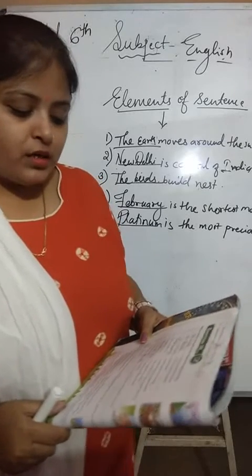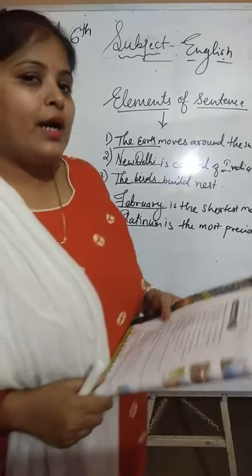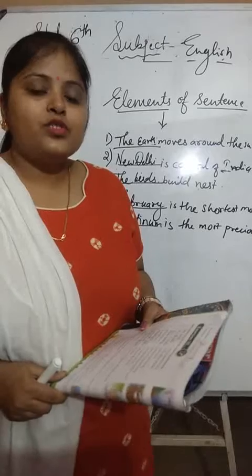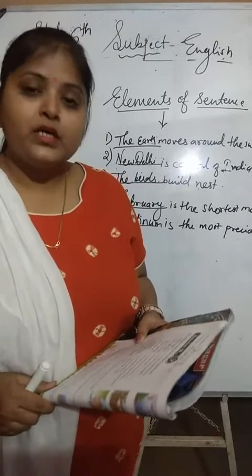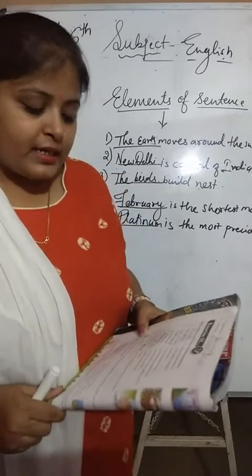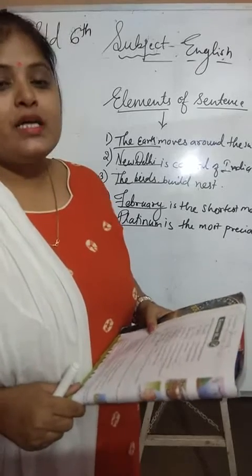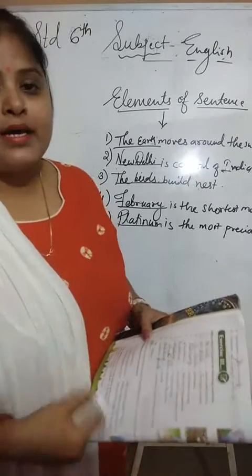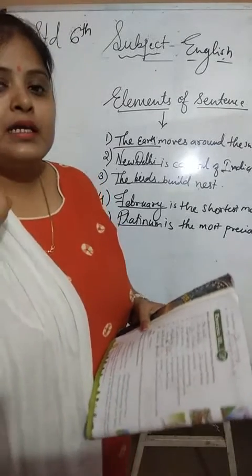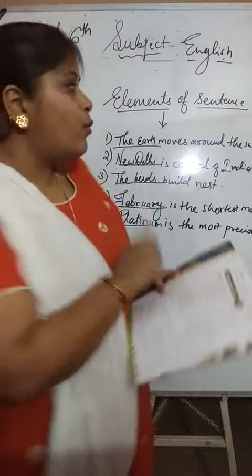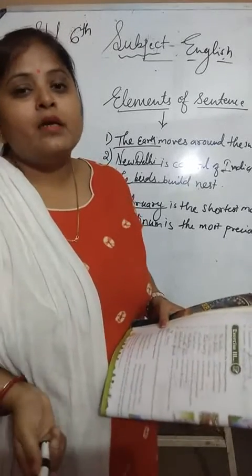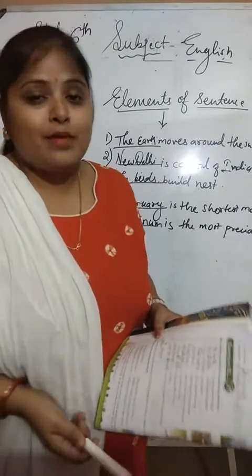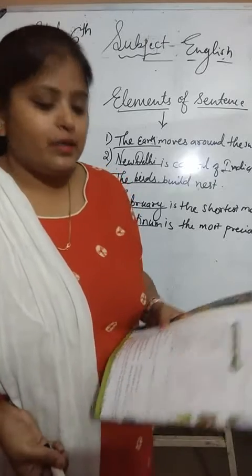"Dash falls from the clouds." What falls from the clouds? Rain. You can write rain falls from the clouds. Then "dash is mine." You can say this bag is mine, the marker is mine, this mobile phone is mine, the whiteboard is mine, the pencil eraser is mine. You can also write this book is mine.